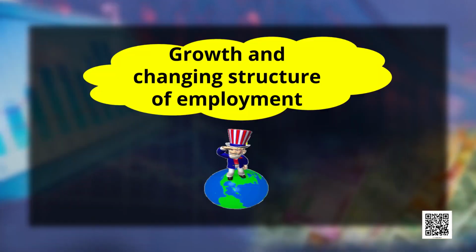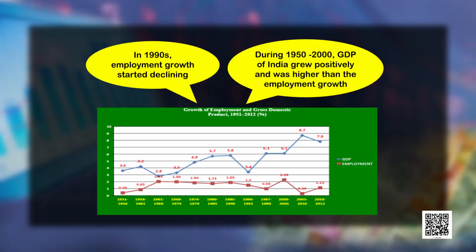Now, let's move ahead and talk about the growth structure of employment in the past 70 years. We have noticed that there is generally an increase in GDP, but in some years the GDP growth rate has also declined. But you will be surprised to know that the job growth rate has not matched the GDP growth rate. In all the years after 1950, we have found that the GDP growth rate was higher than the job growth rate. This is known as jobless growth.